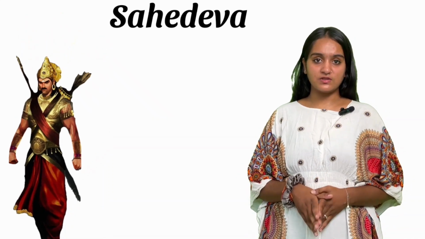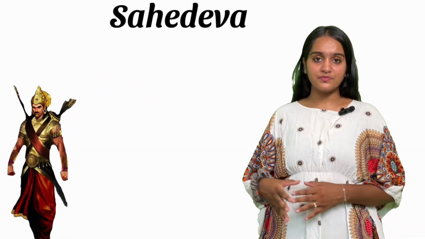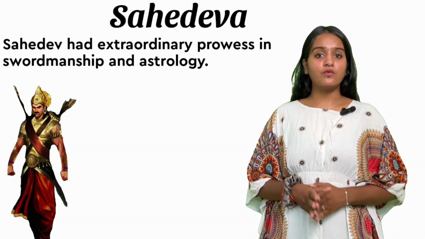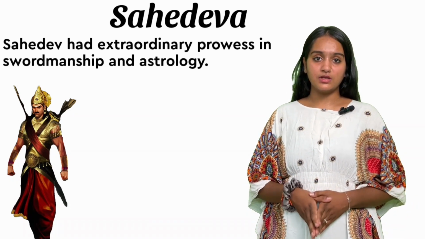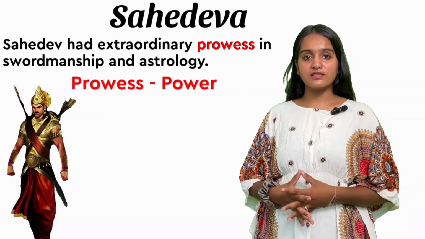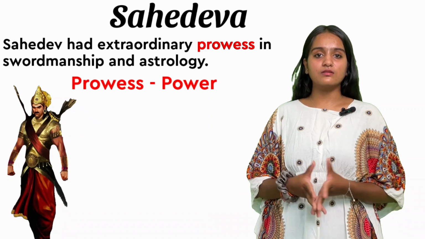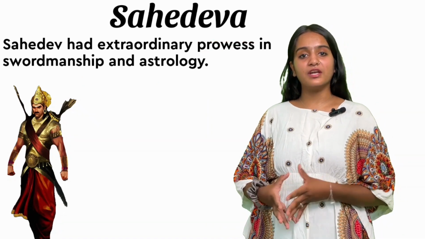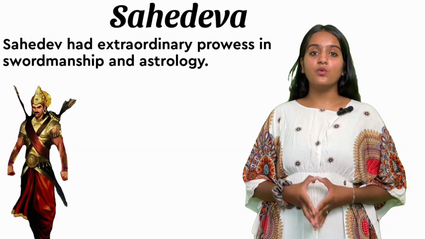So our next character is Sahadev. Sahadev was also a son of Pandu and Madri. Nakul and Sahadev were real brothers. So let's move to the sentence. Sahadev had prowess in astrology and swordsmanship. Prowess means ability or we can say power. If we want to tell someone that you have really great power, we can say you have really great prowess.